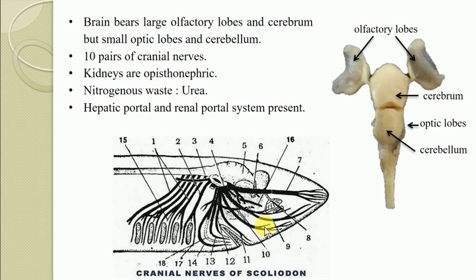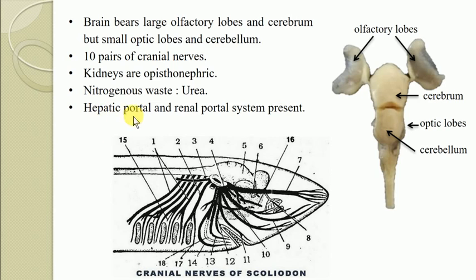Then the next characteristic feature: the kidneys are opisthonephric kidneys, and the nitrogenous waste is in the form of urea, so these are ureotelic organisms. Then these chondrichthyes are provided with a well-developed hepatic portal system as well as a renal portal system, which is a characteristic feature.